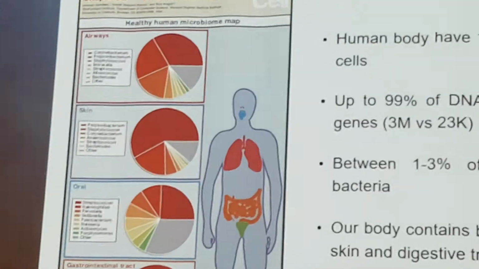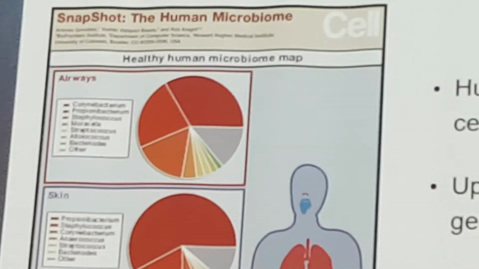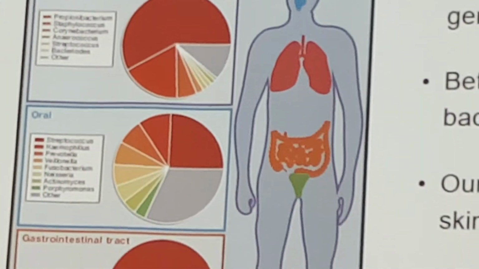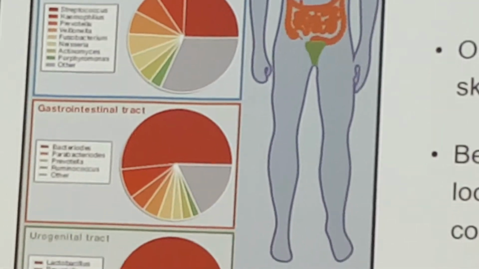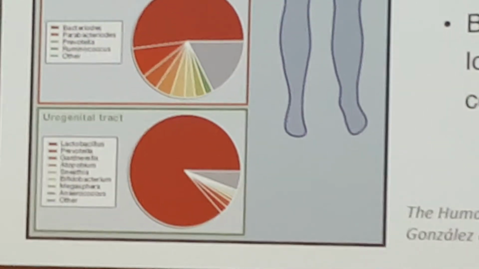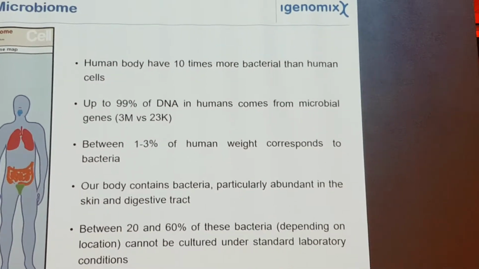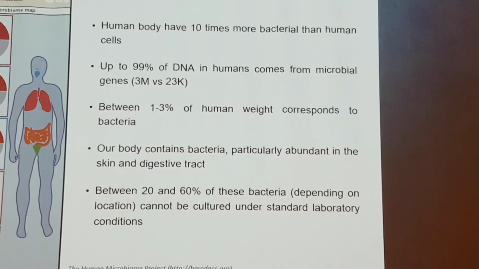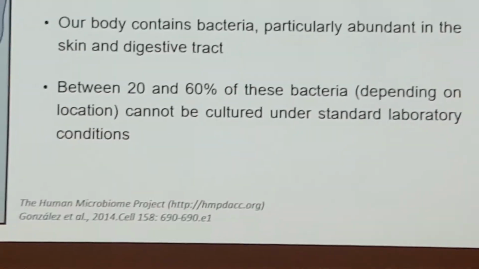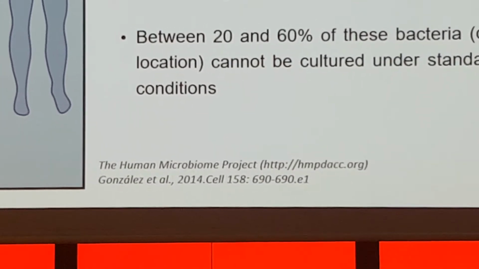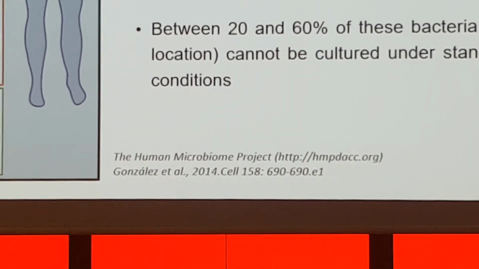Nowadays we know that we have in our bodies 10 times more bacterial cells than human cells, which is a lot. And that these bacterial cells contribute to 90% of the genes that are expressed in our body, mainly in the gut, but in many other places, the skin, the airways, and everywhere. And that nearly 2% of our body weight belongs to bacteria, which is also very impressive data. So we started working with the human microbiome and we focus on the urogenital tract.